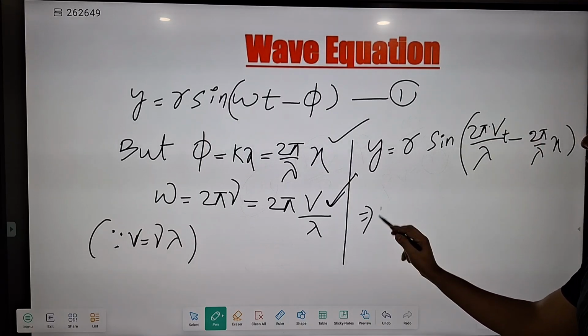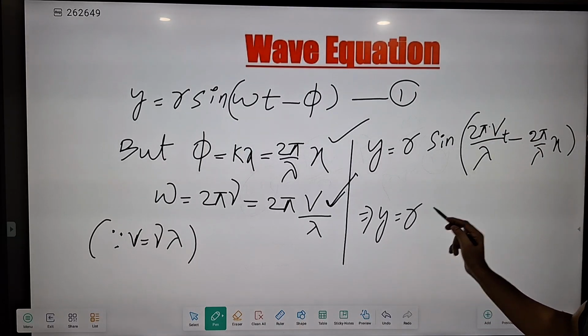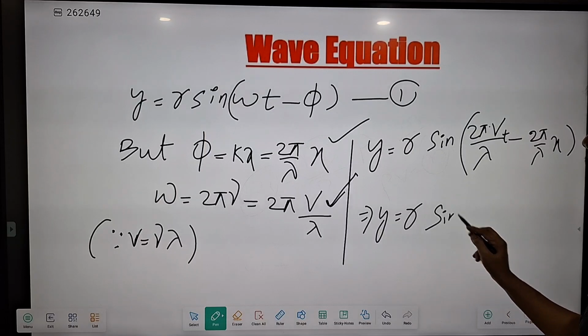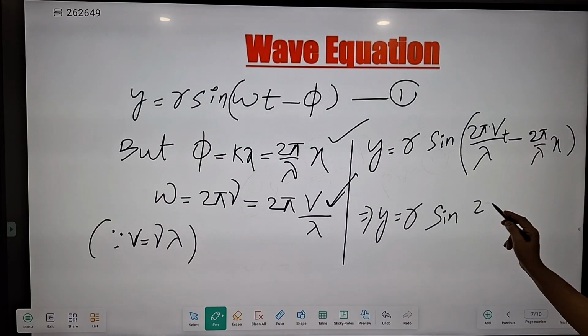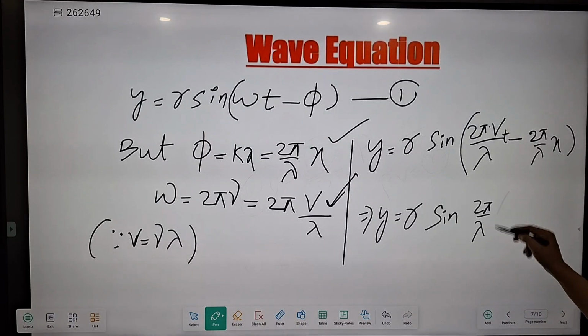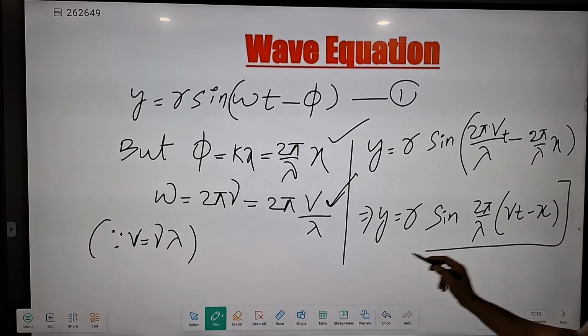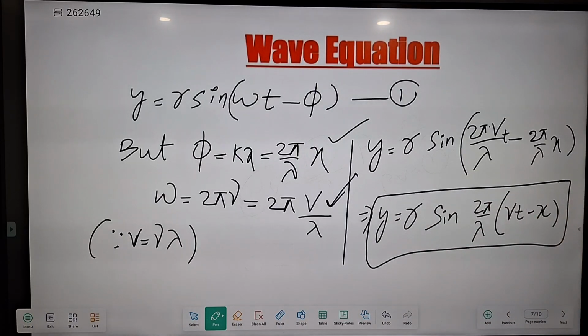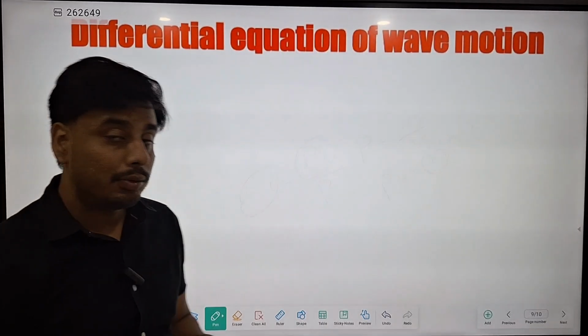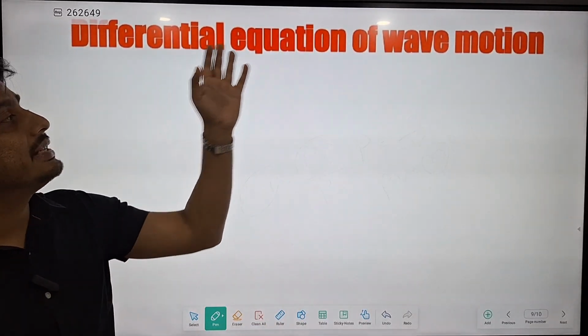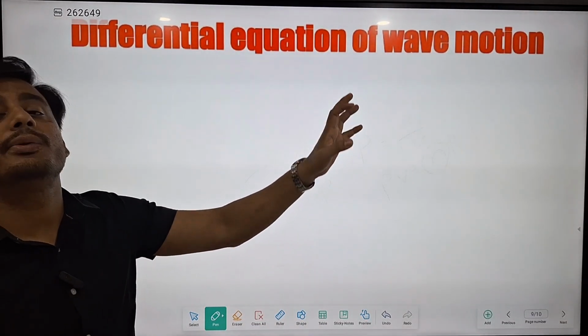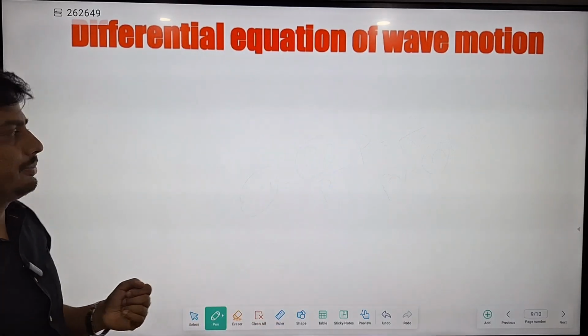Now you can see that in both terms we have a common quantity, we can take that outside. So 2 pi by lambda in bracket we have vt minus x. So this is the wave equation. Now we have to find the differential equation of wave motion, or you can say the differential form of the wave equation.